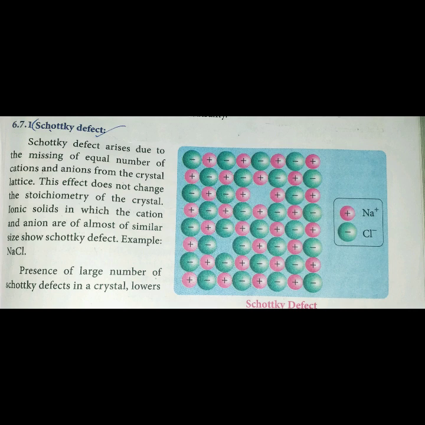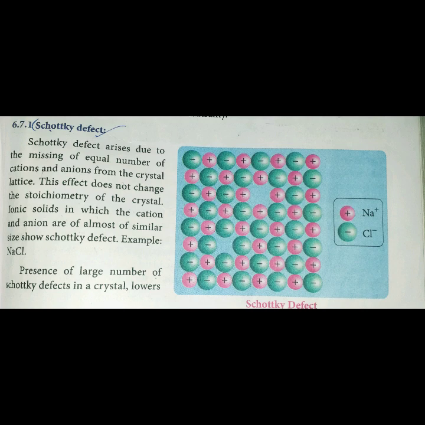Here it is sodium and chlorine. Sodium atomic number is 11 and chlorine atomic number is 17. So both are almost similar in size. Such types of defects are seen only in ionic solids, for example sodium chloride. Presence of a large number of Schottky defects in a crystal lowers its density. Suppose 5 cations and 5 anions are missing, then definitely its density will decrease. For example, the theoretical density of vanadium monoxide, VO, calculated using the edge length is 6.5 gram, but the actual experimental density is 5.6 gram. So it indicates there is approximately 14% Schottky defect in the VO crystal, that is vanadium monoxide crystal.